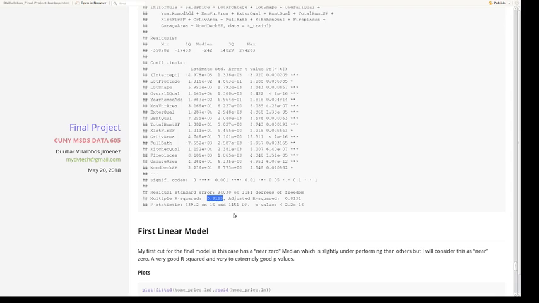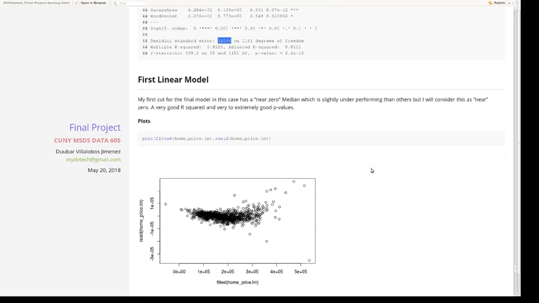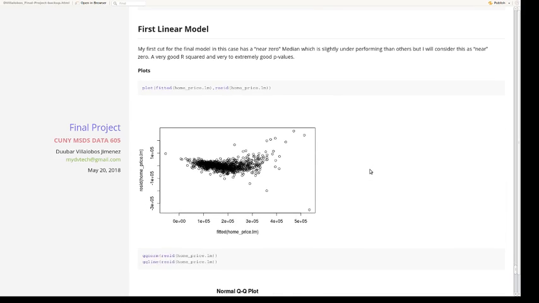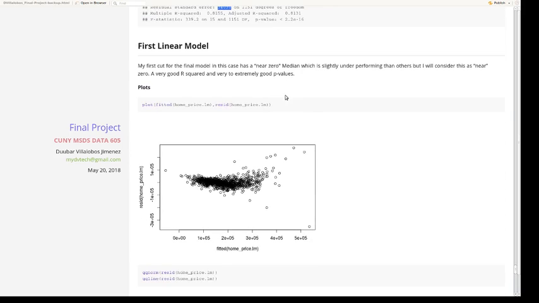So I basically kept going. I noticed that the residual standard error was quite high, but I wanted to see how this was going to look. So the first linear model is basically this one that I just presented. However, when I did plot the fitted values versus the residuals, I noticed that it has some sort of quadratic shape and not necessarily a linear line around 0.